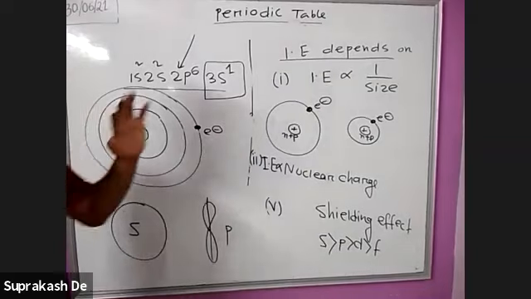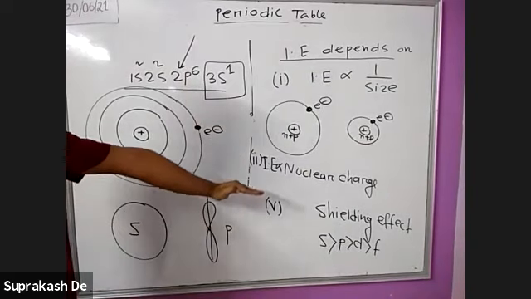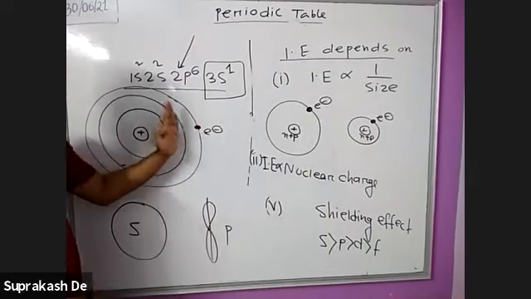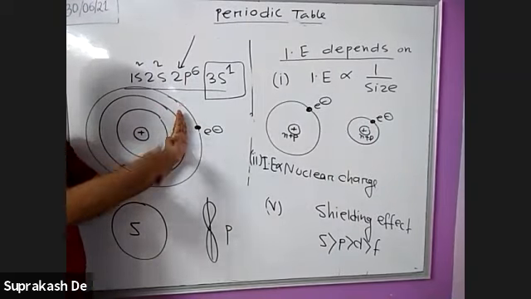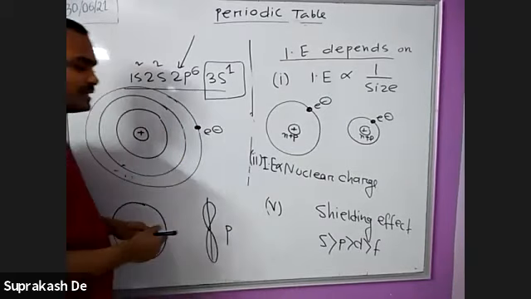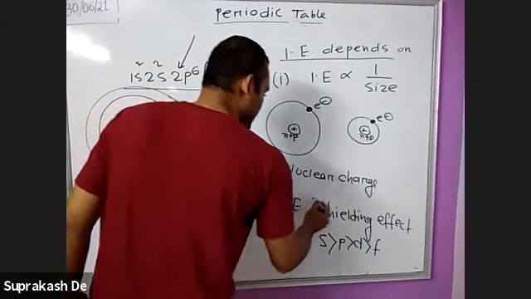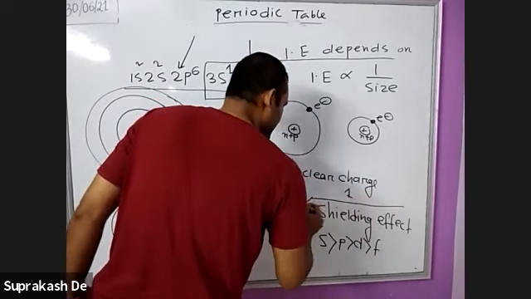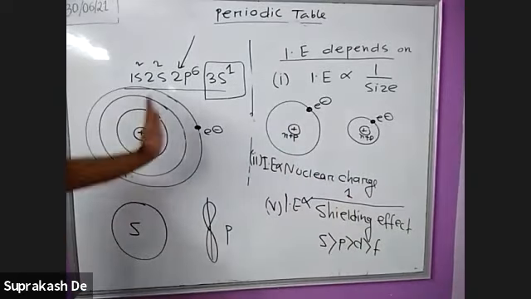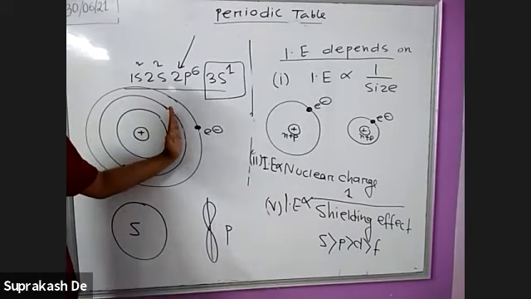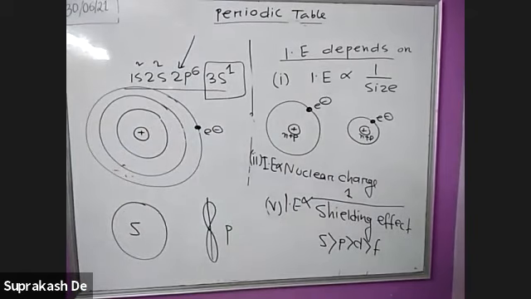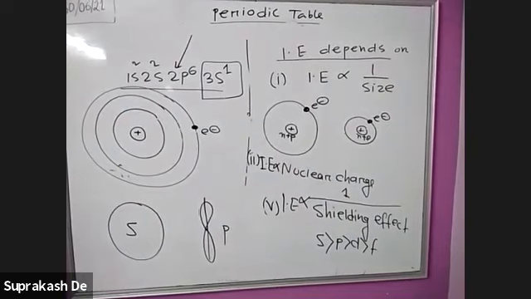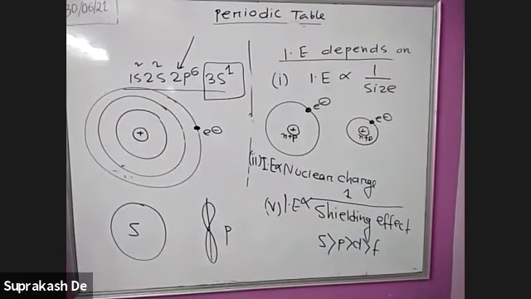So you have to remember the five points. If the shielding effect is more, attraction is weak. So more shielding effect means less IE. Ionization energy and shielding effect are inversely proportional. More shielding effect by the penultimate orbital means less attraction. You can easily remove the electron. More shielding effect, so you can easily remove the electron.